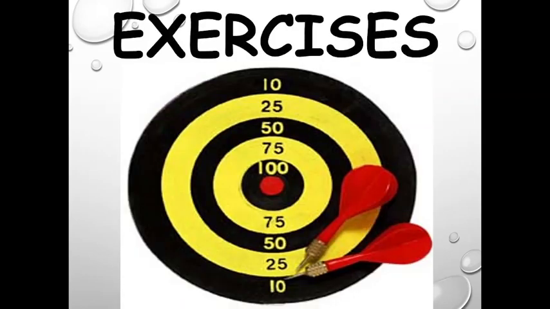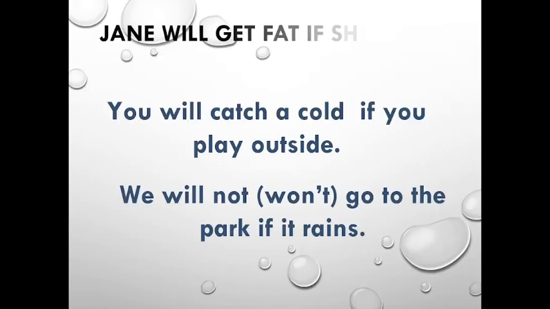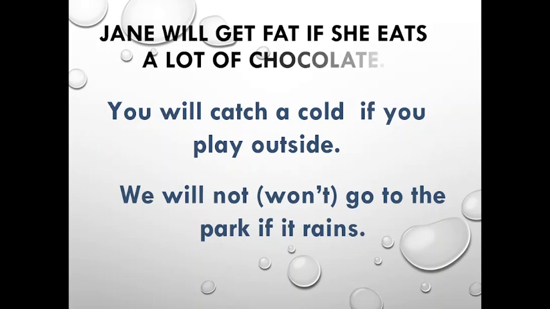Exercises. Let's work them out. Guys, in this task you should complete the sentences with the correct form of the verbs in parentheses. Jane will get fat if she eats a lot of chocolate. You will catch a cold if you play outside.